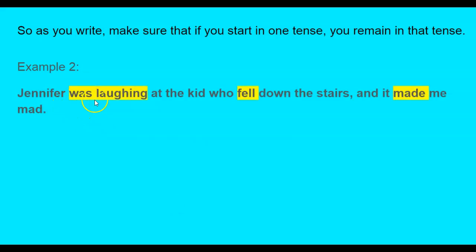For example, Jennifer was laughing at the kid who fell down the stairs and it made me mad. All of these are past tense. Was, fell, made. Don't get confused. Laughing is not present tense. Was is what makes it past.